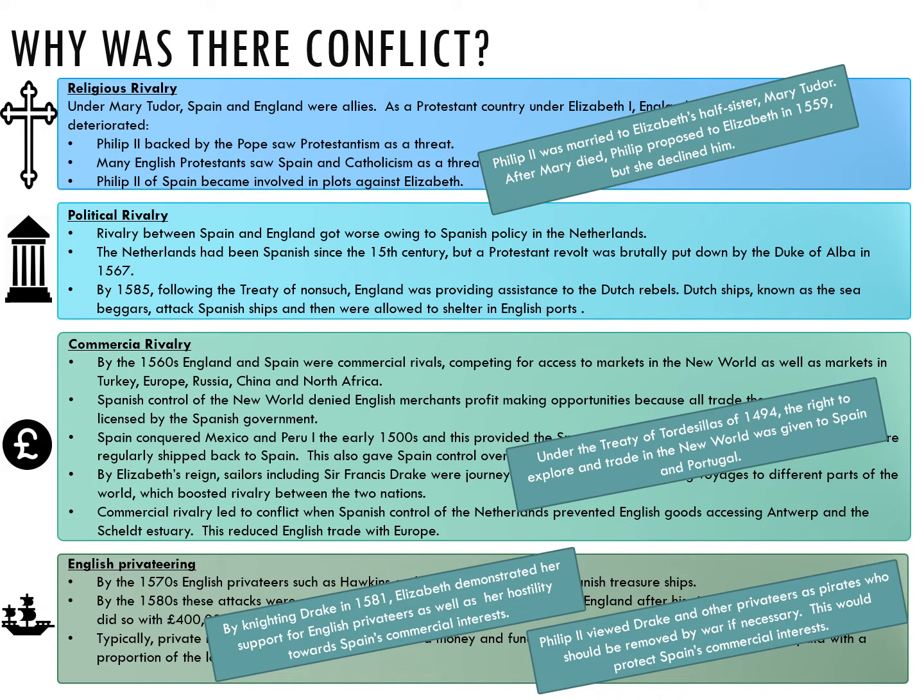By knighting Drake in 1581, Elizabeth demonstrated her support for English privateers, as well as her hostility towards Spain's commercial interests in Europe and the New World. And Philip II viewed Drake and other privateers as pirates who should be removed by war if necessary, and this would protect Spain's commercial interests.